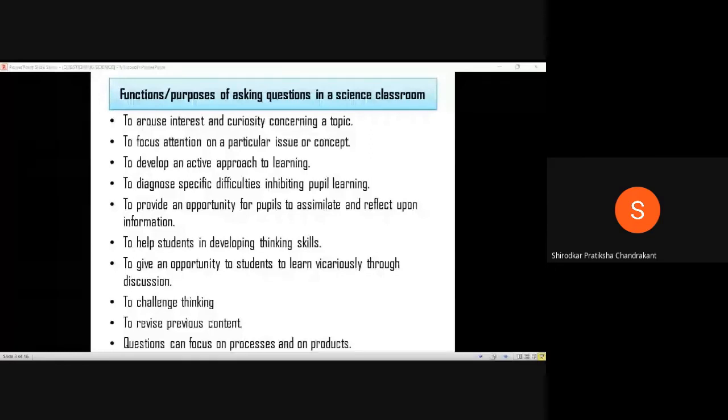Suppose I can ask questions, or I can use the questions to check how much they have understood. That is related to the process. And product would be using questions to check how much they have understood after the topic has been taught. If I'm asking questions at the end of the session, like how I'm doing right now, asking you all how much you have understood, this is a question related to the product. So how much you have actually understood the topic. In the process, as in during formative and summative, I'm basically relating it to formative and summative types of questioning.